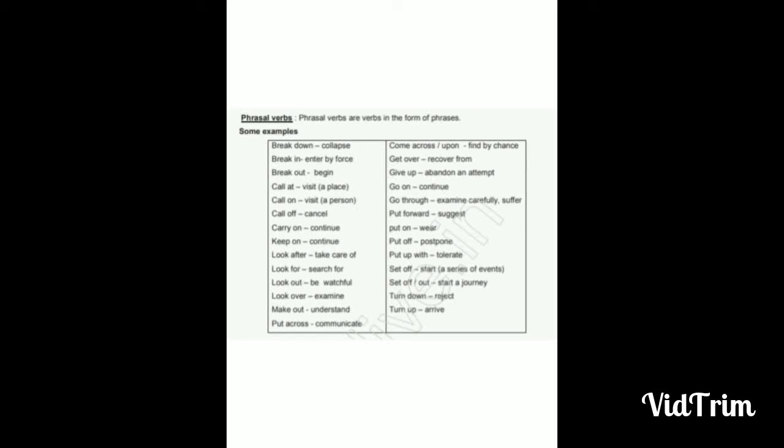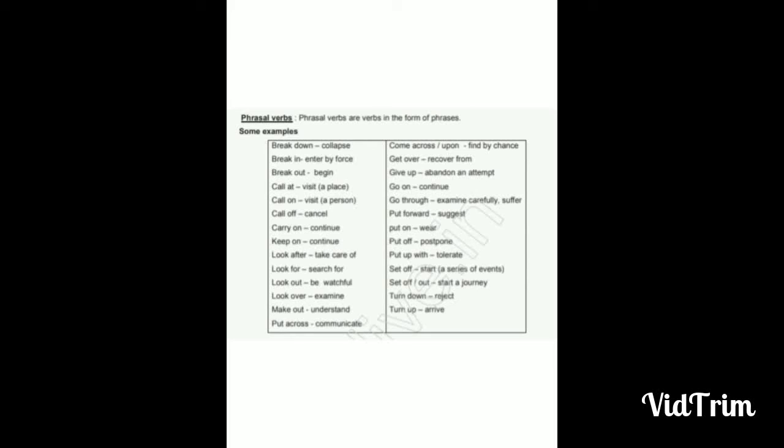Break down, the meaning is collapse. Break in, enter by force. Break out means begin. Call at, that means visit a place. Call on, visit a person. Call off, that means to cancel. Carry on, continue. Keep on, it also means continue. Look after, that means take care of. Look for, that means search for. Look out, be watchful. Look over, that means examine.